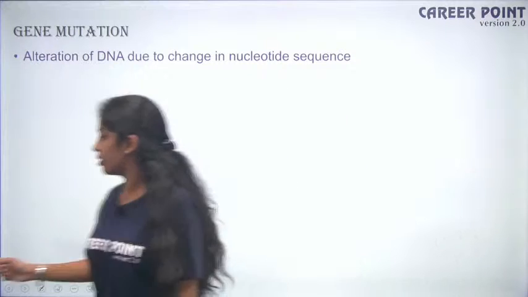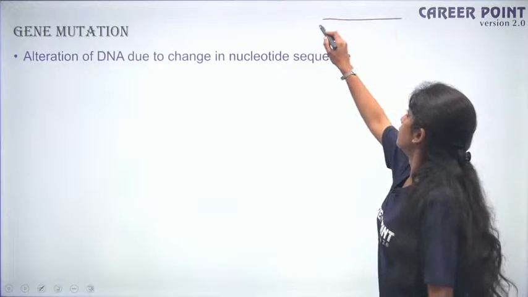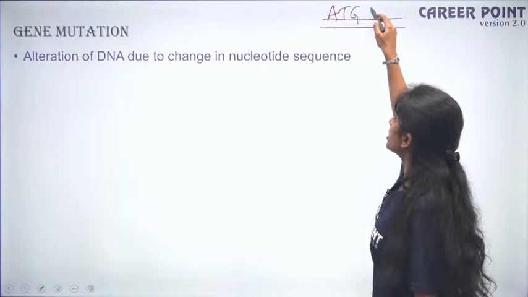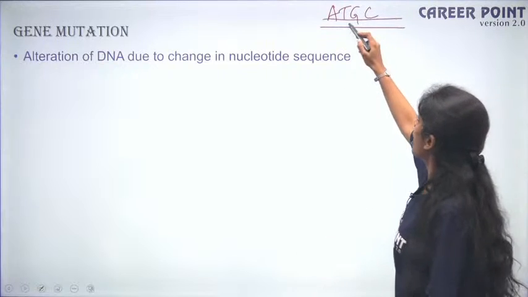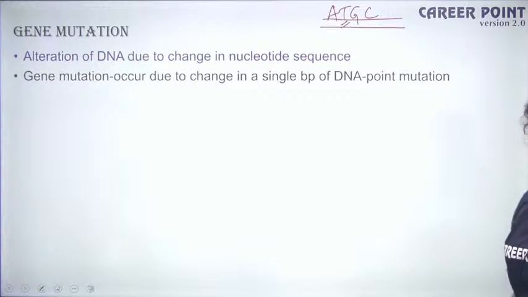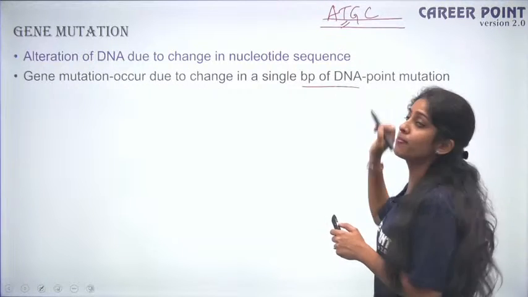So how is your DNA sequence? Your DNA is made up of base pairs, right? Your DNA is double stranded. You have base pairs like A, T, G, C, right? So if you have a change in one nucleotide, that can be your gene mutation. Gene mutation occurs due to the change in a single base pair of DNA.